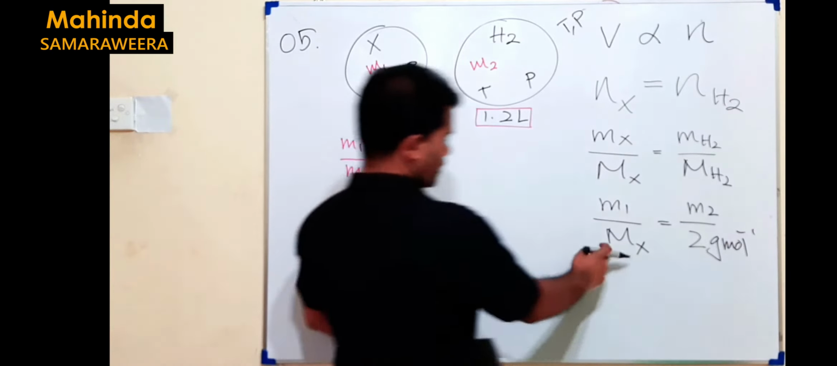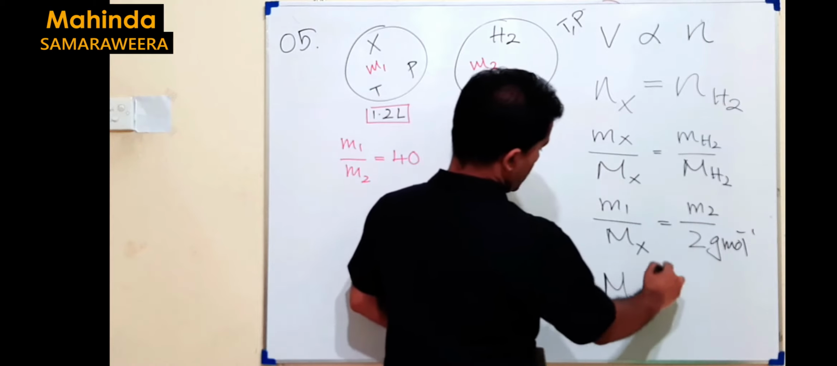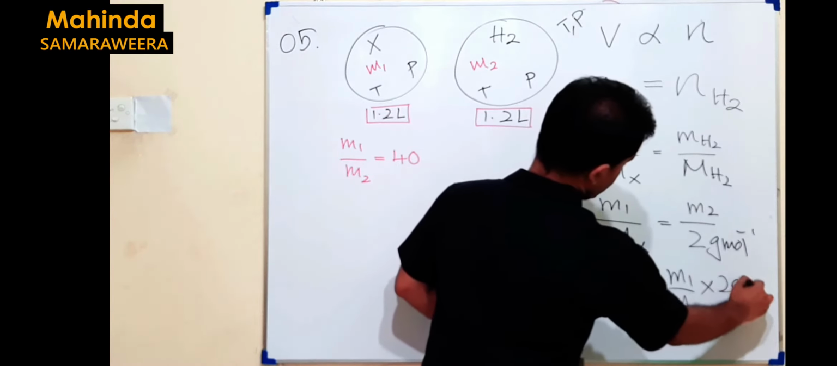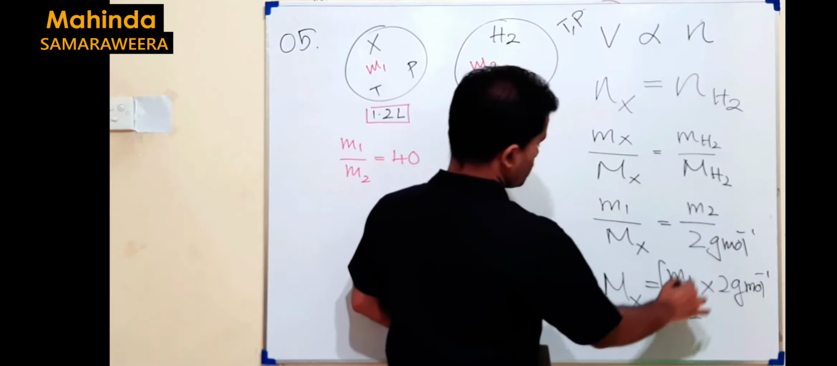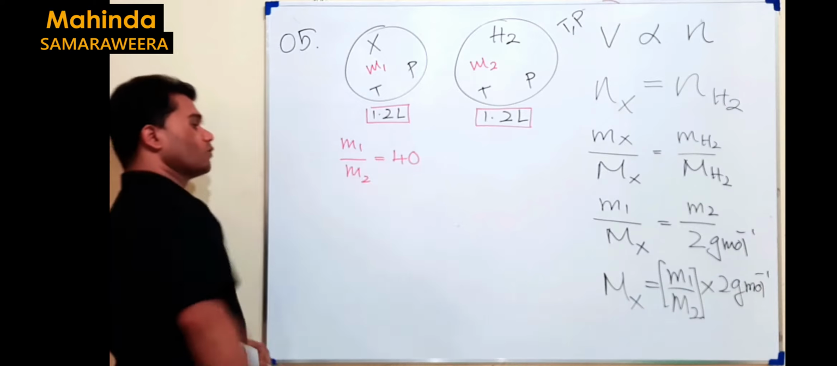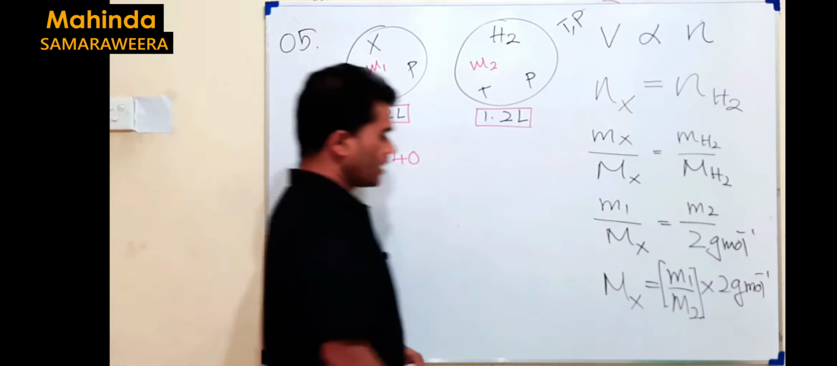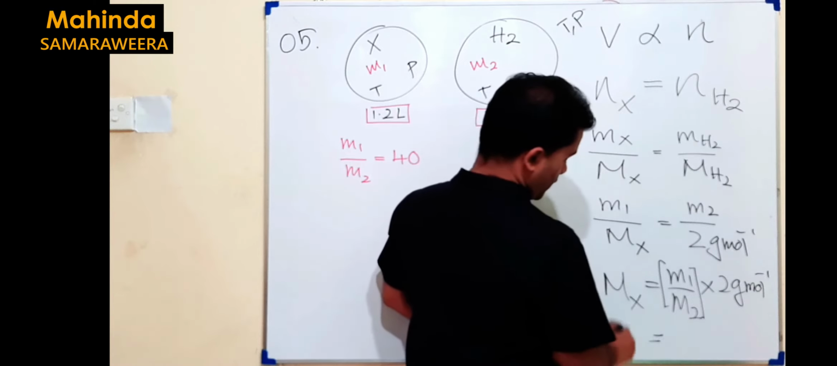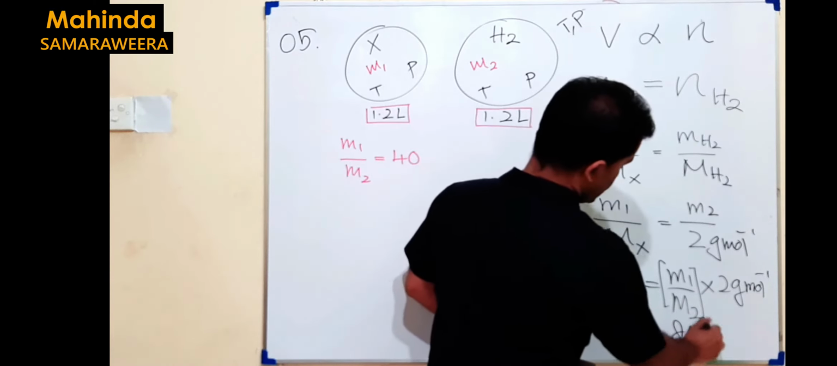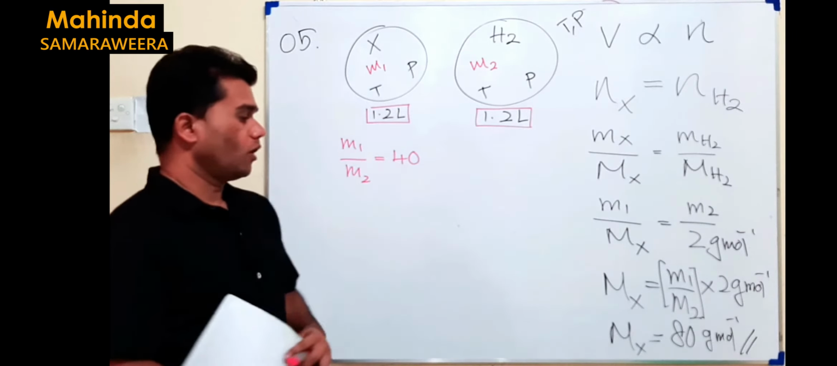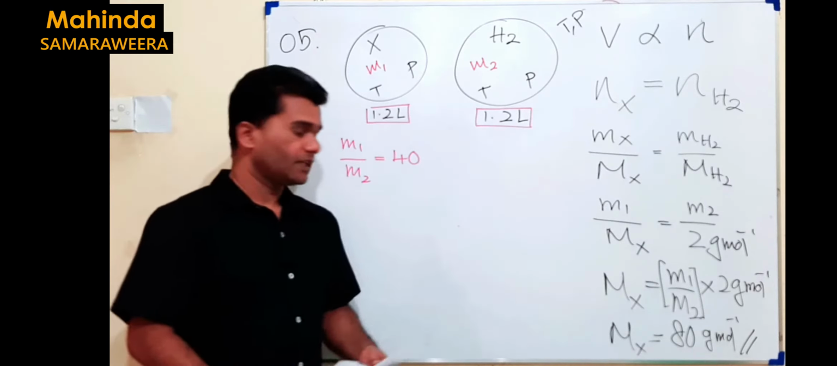By simplifying this, you can make Mx the subject. Mx will be now M1 divided by M2 multiplied by 2 grams per mole. Do we know this ratio, M1 over M2? Yes, we know M1 over M2 is equal to 40. So then we multiply this ratio 40 by 2. So what we get finally, Mx is 80 grams per mole. The molar mass of this unknown gas is 80 grams per mole.